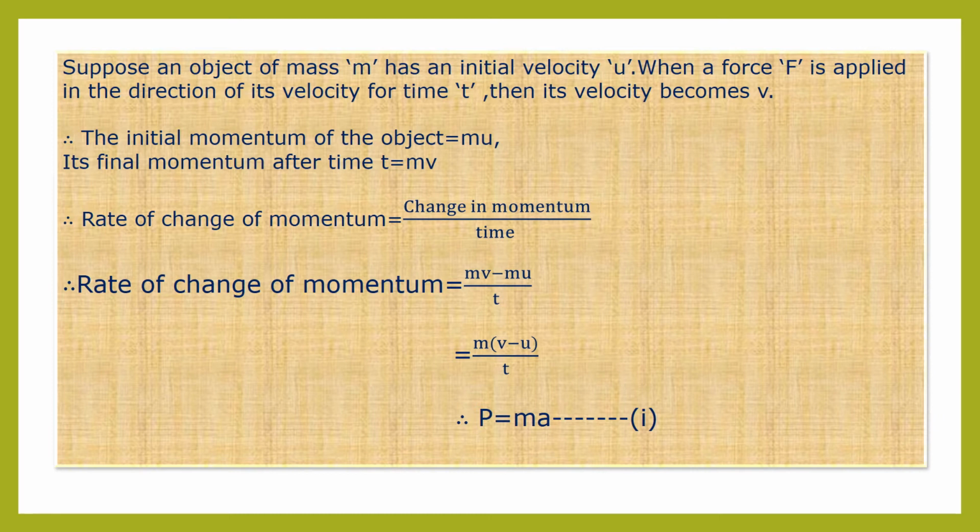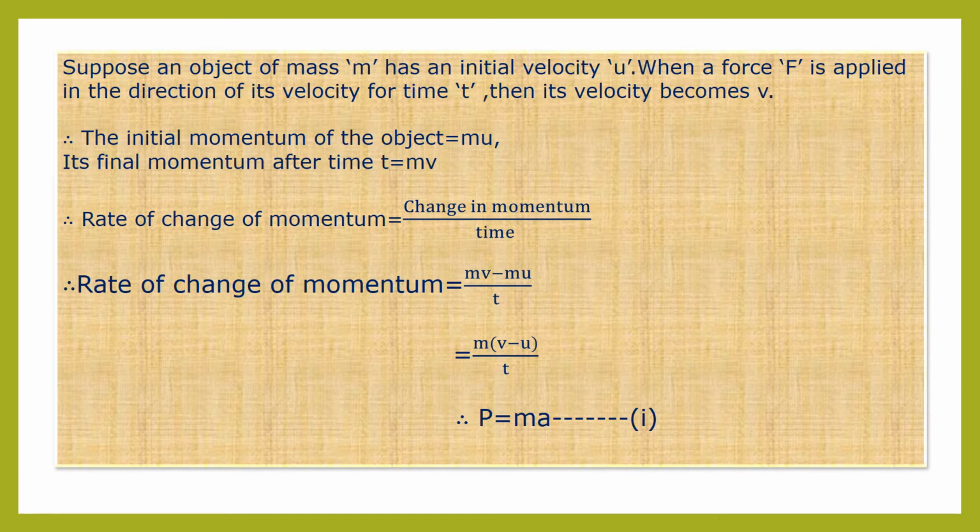Therefore the rate of change of momentum is equal to the change in momentum upon time. For initial momentum, we consider the initial velocity, that is mass into initial velocity, so the initial momentum will be m × u. In the case of final momentum, we consider the final velocity, that is m × v. So, change in momentum upon time.